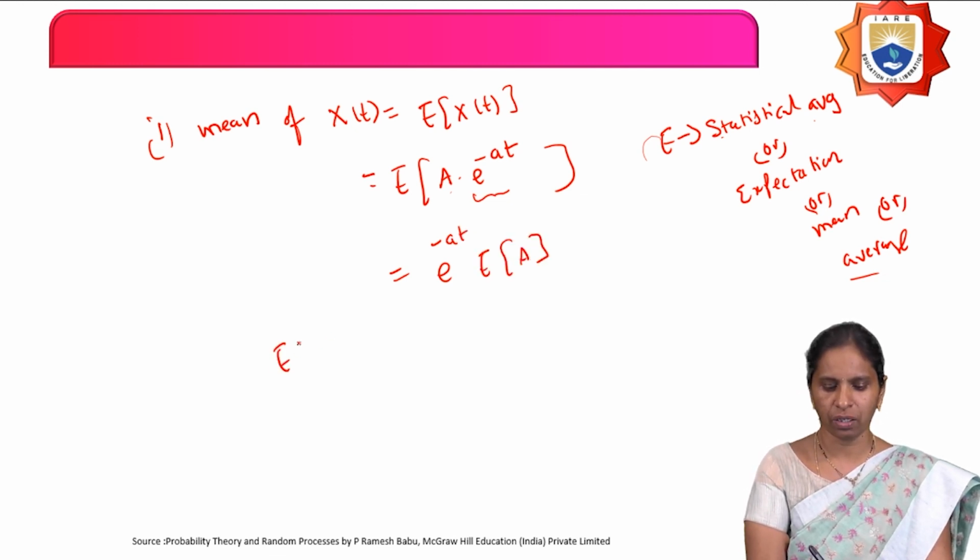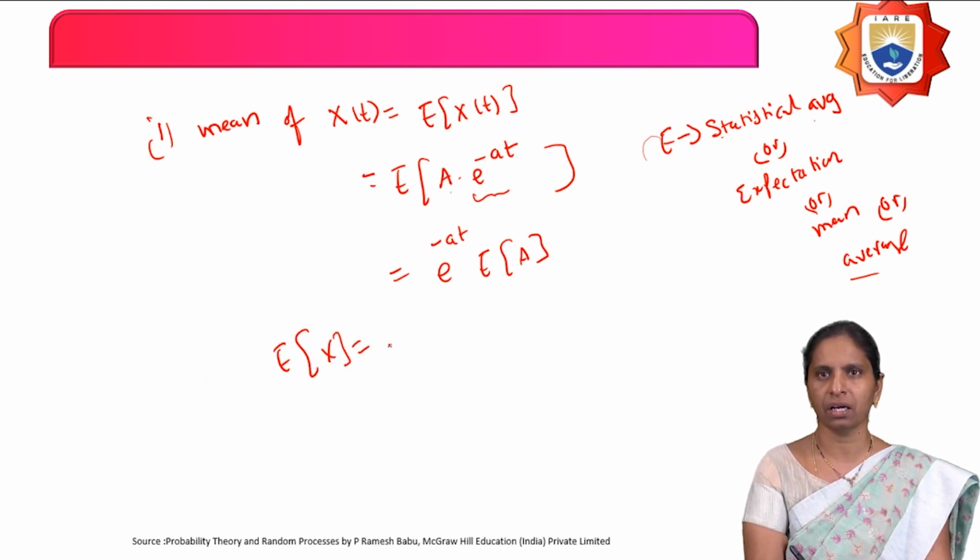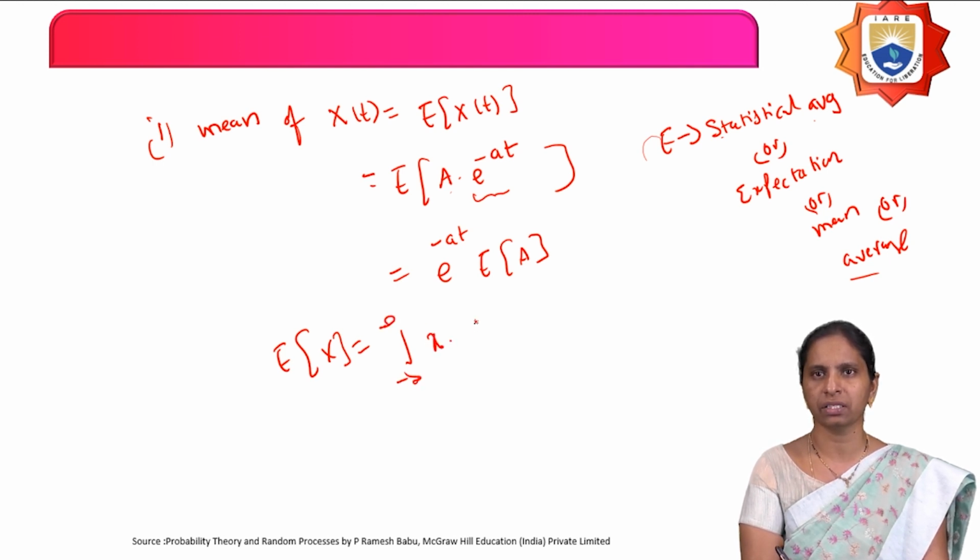Now, what is the formula for the expectation of X? If X is a continuous random variable, the formula is the integration from minus infinity to infinity of x into f X of x into dx.